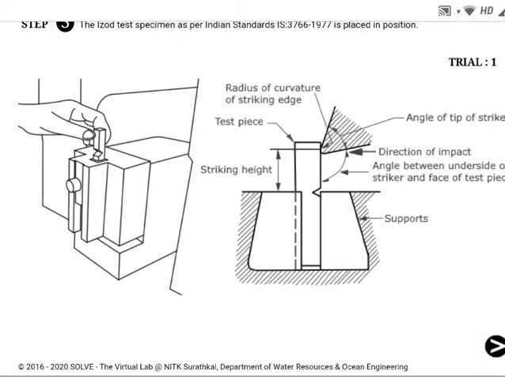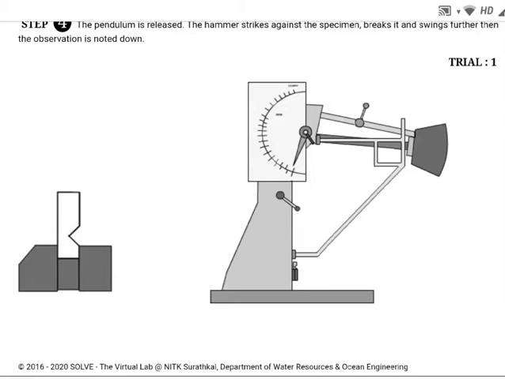How the specimen is placed: I am putting it in the machine. You may see it held vertically. Bottom part is fixed, upper portion is free. On the upper portion the hammer strikes and the material is getting deformed. So we study this for ductile and brittle material. The material specimen is attached in the machine. Now I will release the hammer. It will strike, and you may see how the material is getting broken.